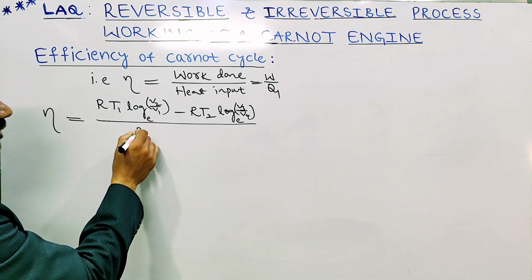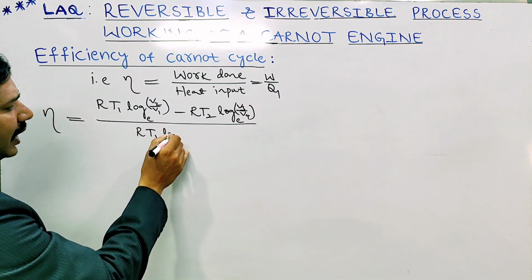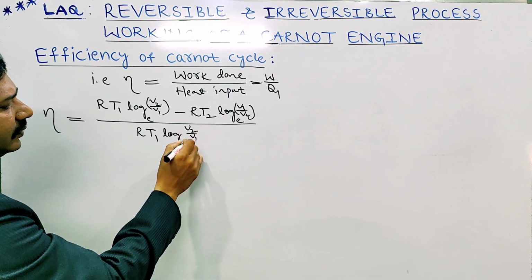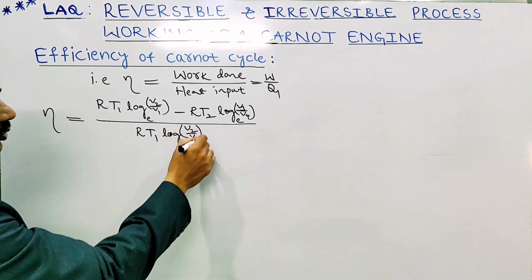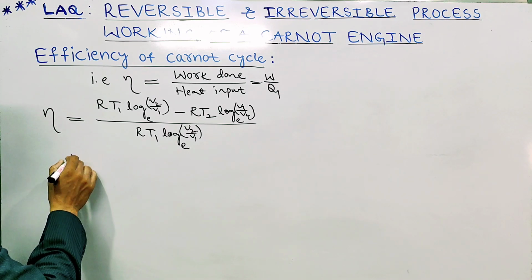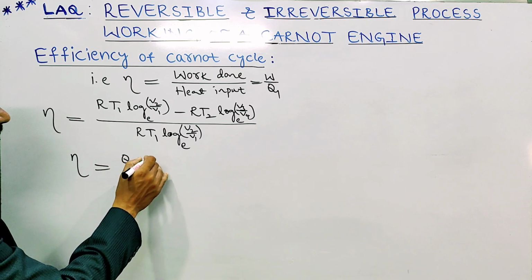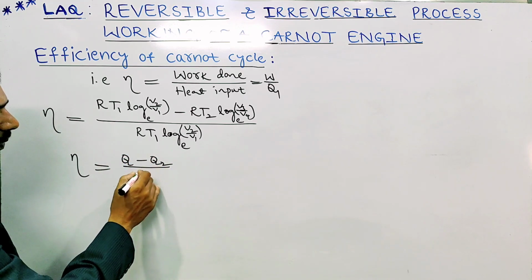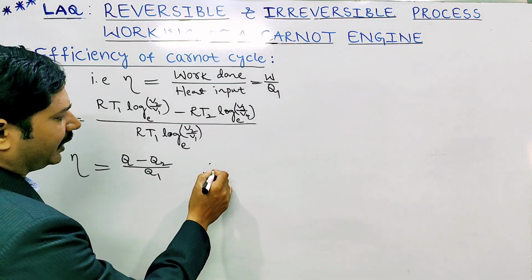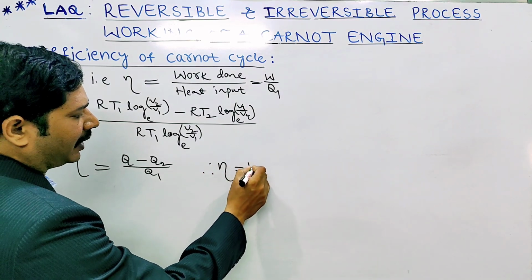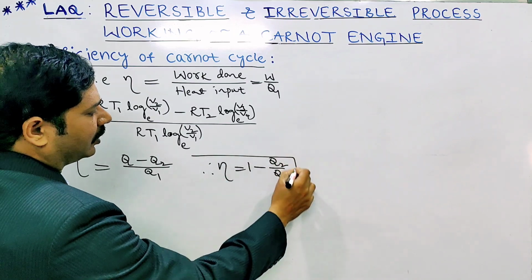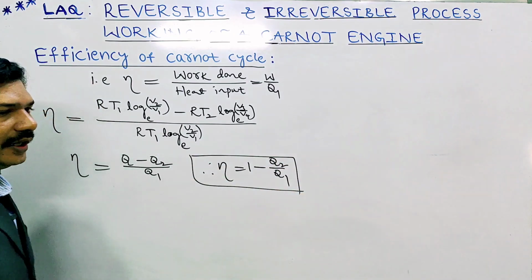Q1 is R T1 log V2 by V1 to the base e, we got. So we can write eta equal to Q1 minus Q2 by Q1, that equals eta equal to 1 minus Q2 by Q1. This is efficiency in terms of heats.